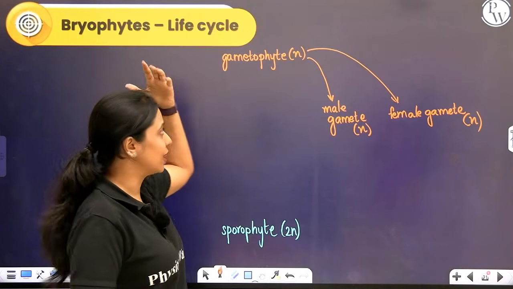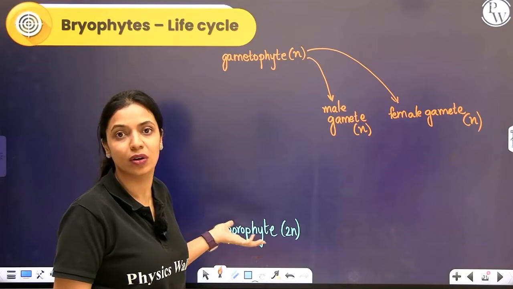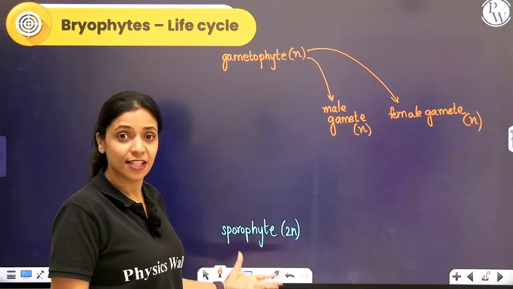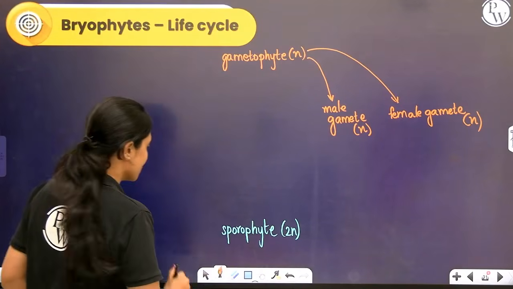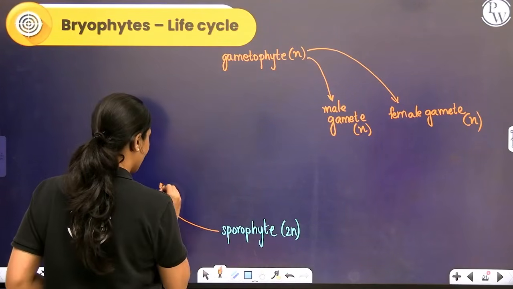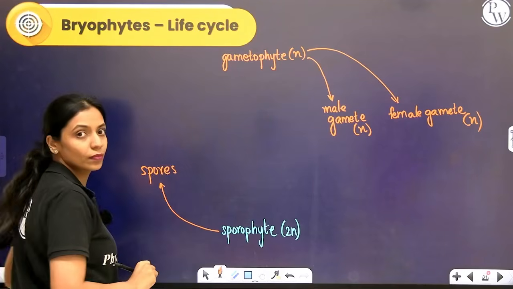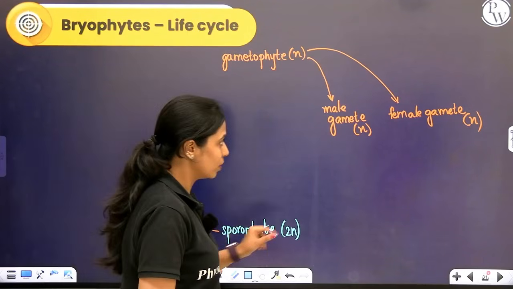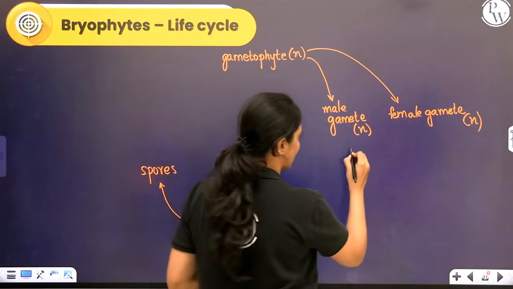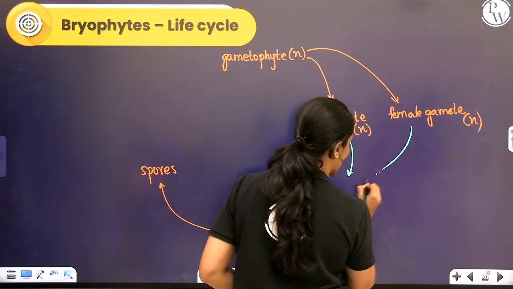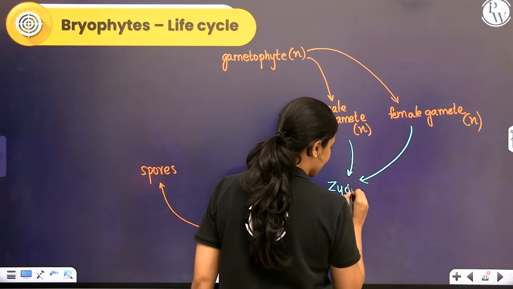If you're calling this gametophyte because it forms gametes, why do you think this is called a sporophyte? This is called a sporophyte because it produces spores. Okay, so this sporophyte will give rise to spores. Now, when these gametes fuse, one haploid cell fusing with another haploid cell will give us a diploid zygote.